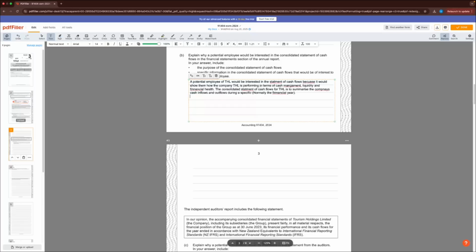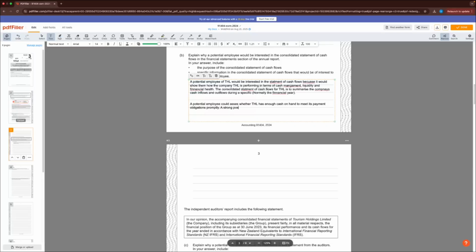So in terms of talking about that a little bit more, guys, what we could say is a potential employee could assess whether THL has enough cash on hand to meet its payment obligations promptly. So making sure that they can pay their employees.